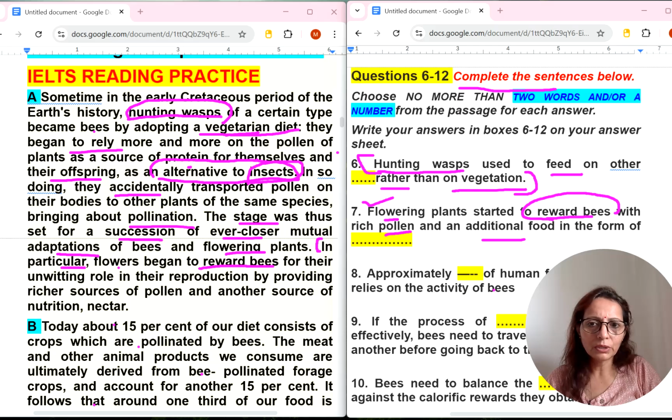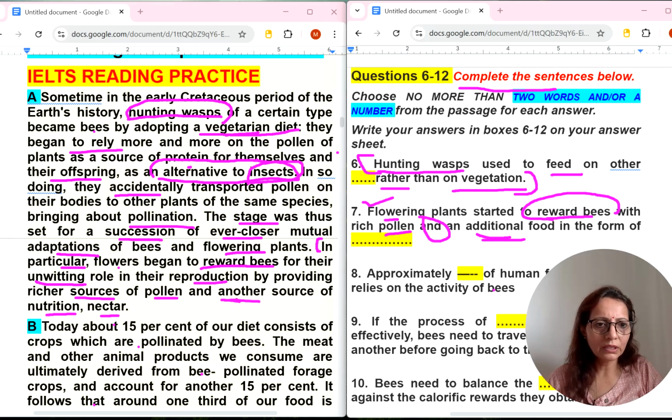In particular, flowers began to reward bees for their unwitting role in the reproduction of plants, providing rich sources of pollen and another source of nutrition, nectar. Additional food in the form of another. Instead of another, they have used additional food in the form of a source of nutrition, nectar. So in the form of what will come, nutrition or nectar? Nectar will come, not nutrition. Now eighth question.